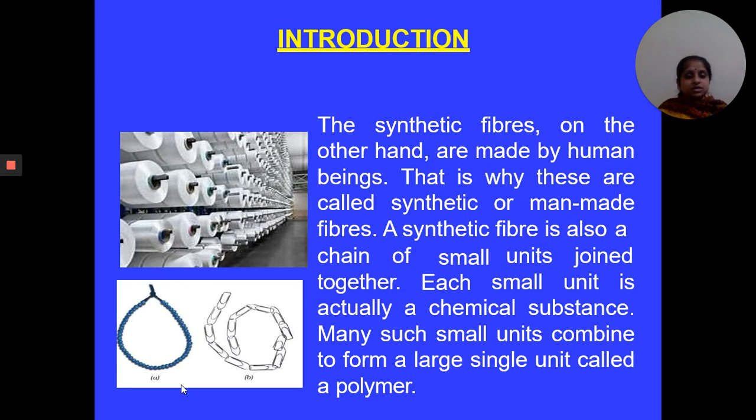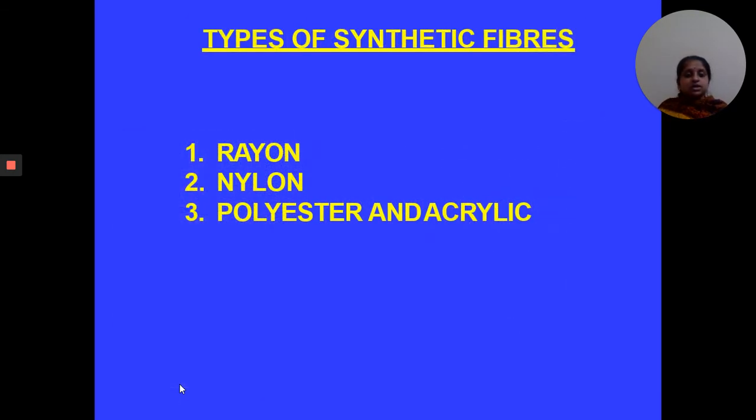These synthetic fibers contain very small units and these small units join together. Each small unit is made up of a chemical substance. When all these small units combine together, they form a large single unit. That large single unit is known as a polymer. Synthetic fibers are of three types. First, rayon. Second, nylon. Third, polyester and acrylic.